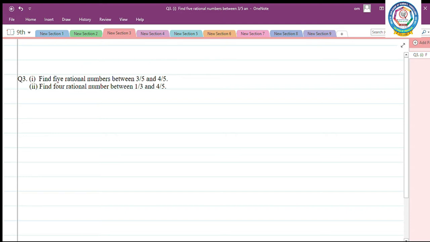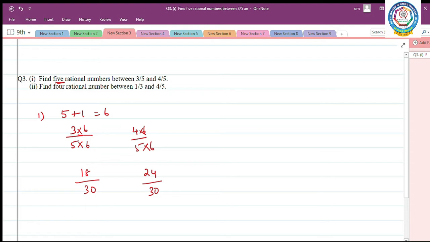Sum number 3. Find 5 rational numbers between 3 by 5 and 4 by 5. They ask for 5 rational numbers. So 5 means you should take 5 plus 1 equal to 6. What are the rational numbers given here? 3 by 5, 4 by 5. We have to find 5 rational numbers between these given numbers. So I am going to multiply the numerator and denominator by 6 in both rational numbers. So 6 3s are 18, 6 5s are 30, 6 4s are 24, 6 5s are 30.